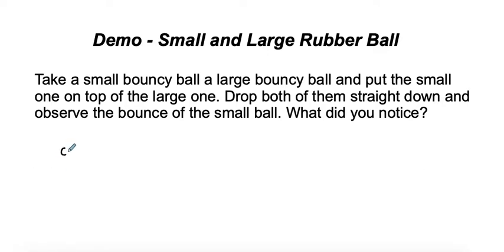So if I line them up, let's say we have the little one there and the big one there, it kind of looks like a snowman. We drop them both at the same time. This one is more massive than this one, so this is going to have more potential energy and kinetic energy when we drop it than that one, just because it's more massive. When we drop them, let's say we got a table down here.